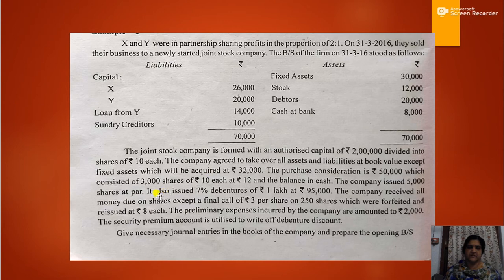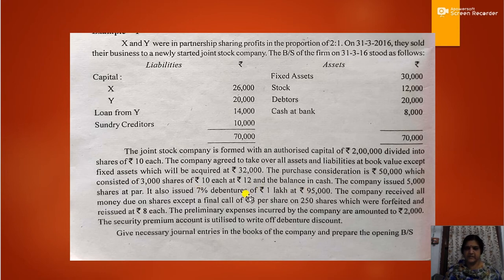Okay, so here the share capital will be 3,000 into 10, that is 30,000. Then the security premium account will be 3,000 into 2, the difference between 12 and 10, that is 6,000. So the total comes to 36,000, and the total amount of purchase consideration is 50,000.